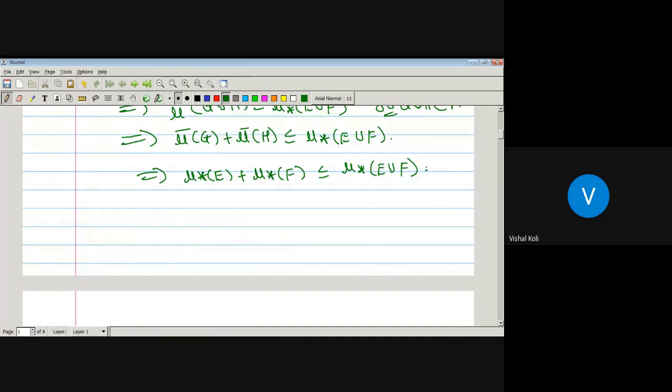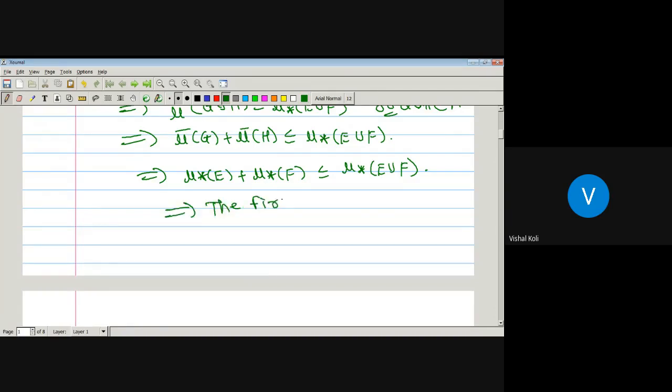If either inner measure of E or inner measure of F is infinite, the result is obviously true. That is the first case. And if the inner measures of both E and F are finite, then also the inner measure of E plus the inner measure of F is less than or equal to the inner measure of E union F, which implies the first inequality holds.